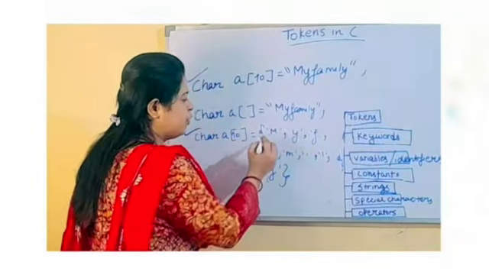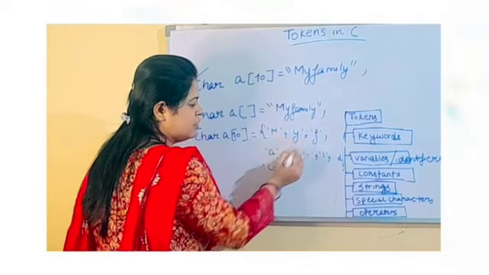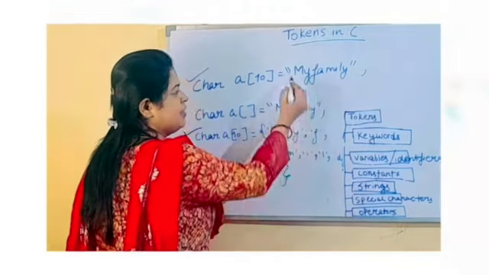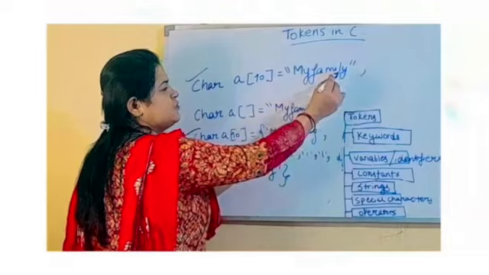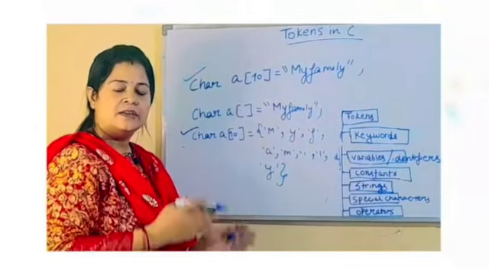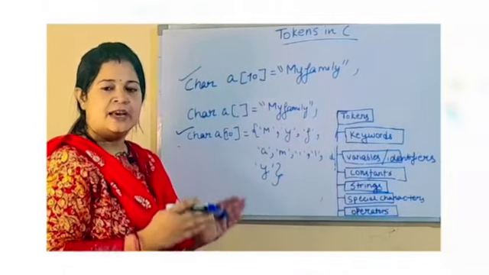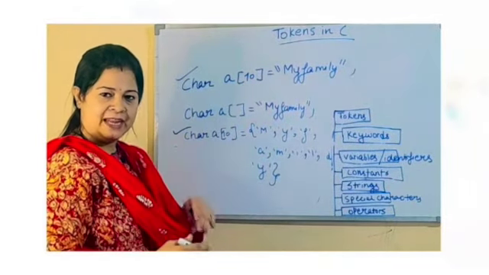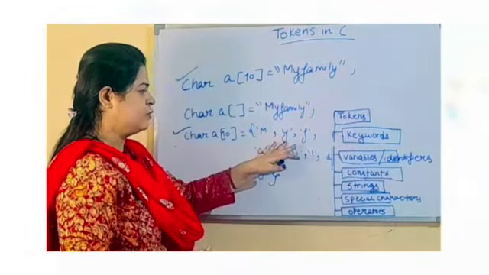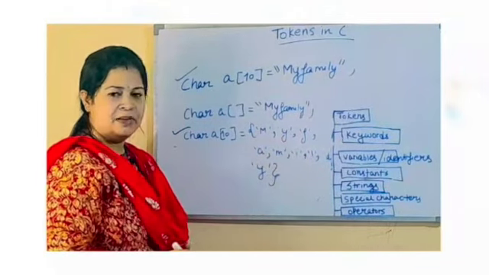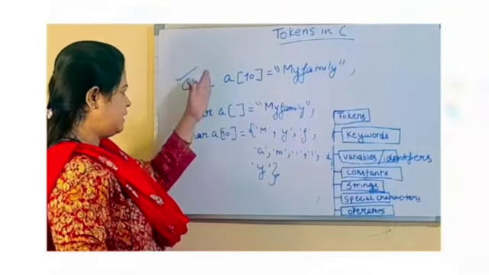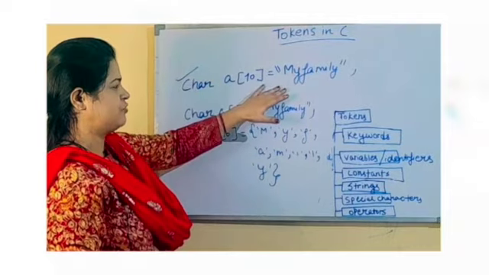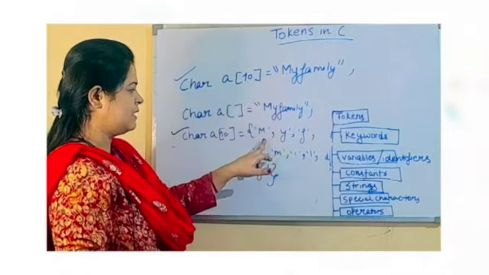I have already told you that within single quotes these are characters, and within double quotes these are strings, but strings are a collection of characters. Strings are enclosed in double quotes and characters are enclosed in single quotes. Strings are a chapter in themselves that I'll discuss later on, but till now you must know how to declare a string, and what a double quote and a single quote are.